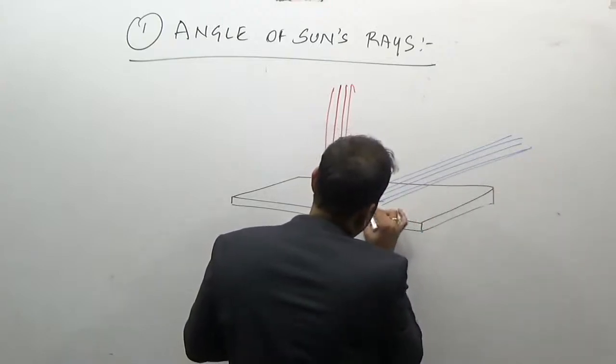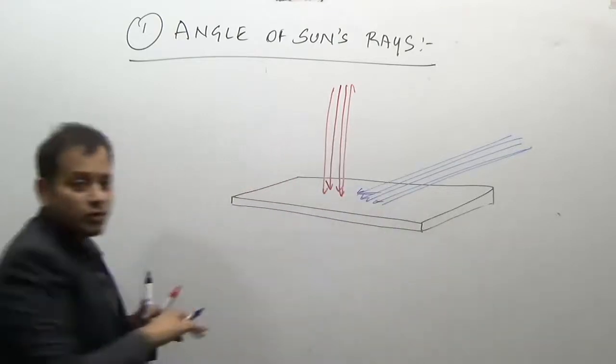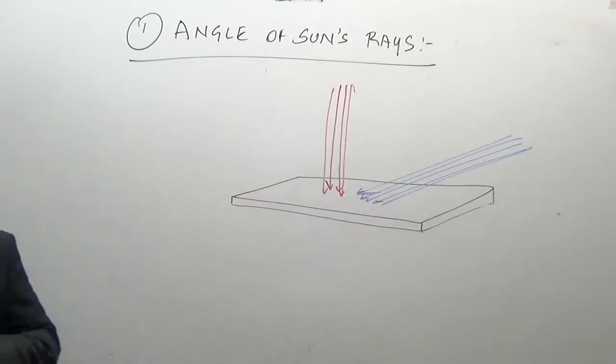That is, how much area are they covering? So these are the different factors which affect the sun's rays.